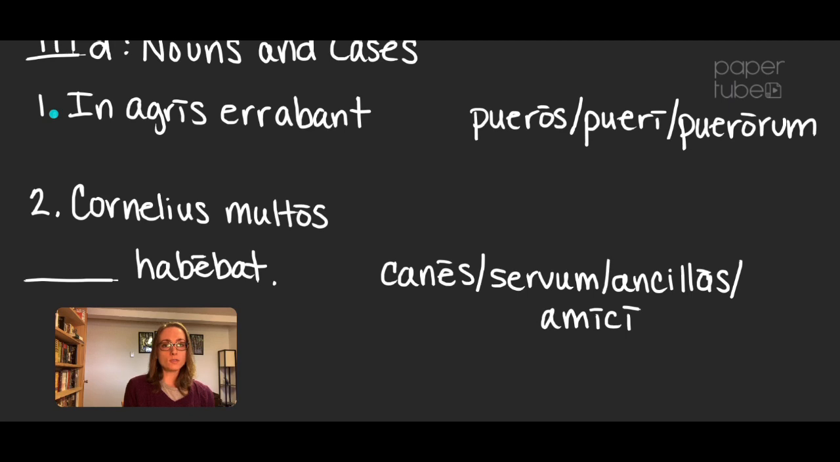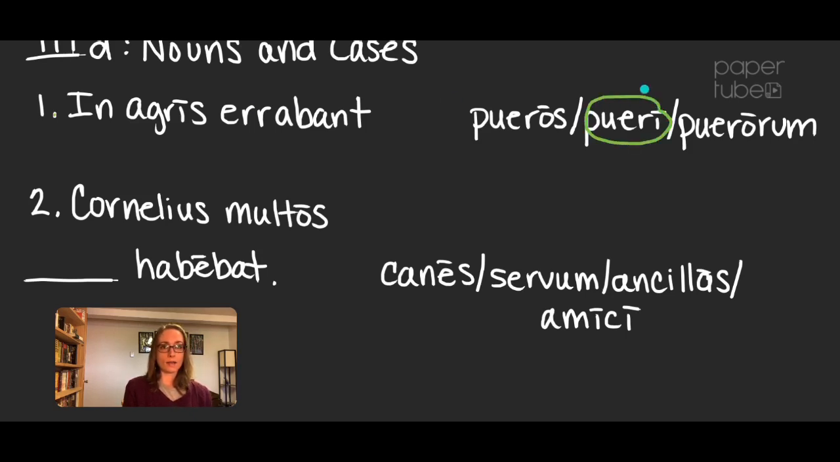So pueros is accusative plural, that's a direct object. Well, if there's a direct object, there needs to be a subject. Is there a subject in number 1? In agris is in the fields. Errabant is they were wandering. There's really no subject there. So I would choose pueri.